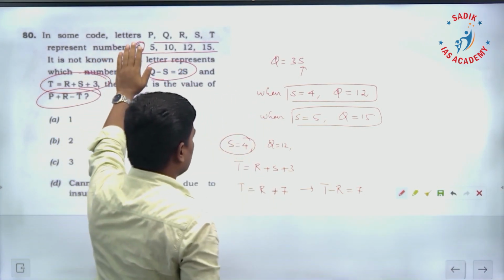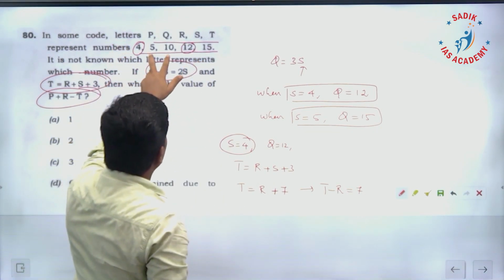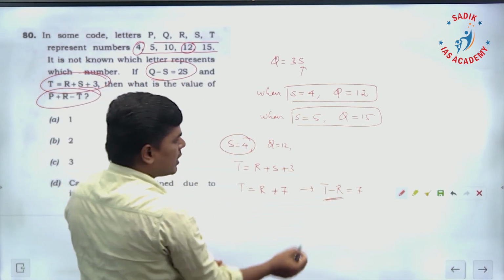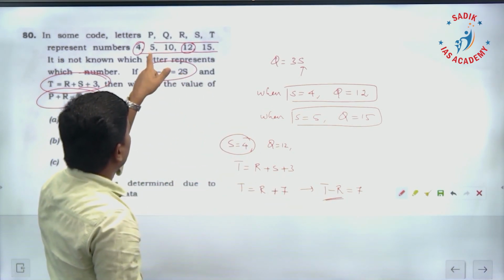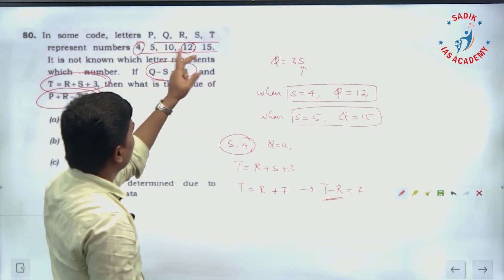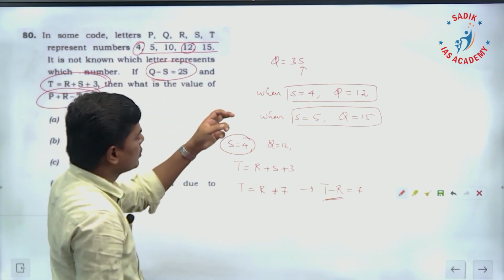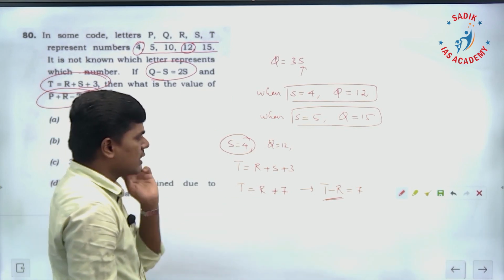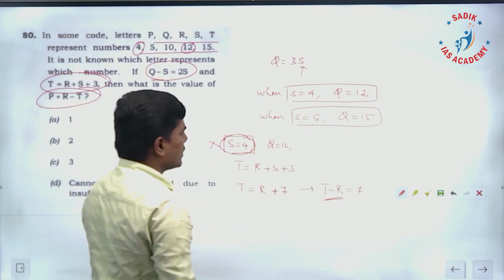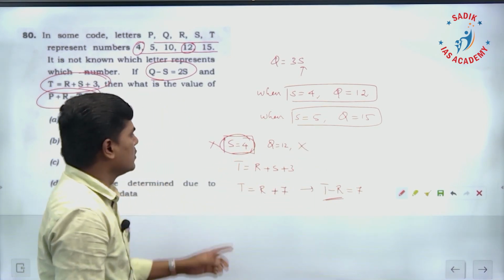Already I have fixed S is 4 and Q is going to be 12. Leave that. With the remaining numbers, if you take the difference of any two numbers, it should be 7. 10 minus 5 is 5. 15 minus 5 is 10. 15 minus 10 is 5. There are no two numbers out of these 3 whose difference is 7. So I cannot have S is equal to 4, and Q is not going to be 12. This possibility is ruled out.